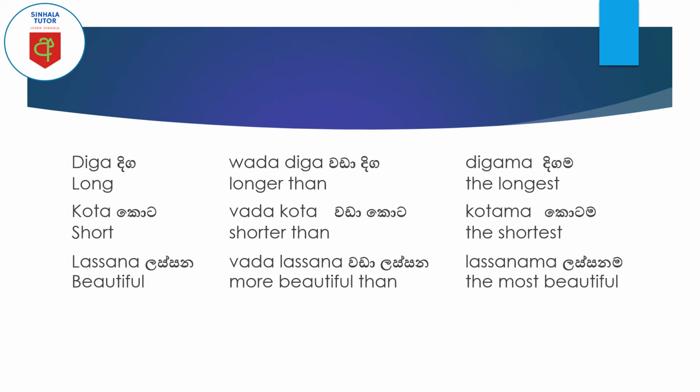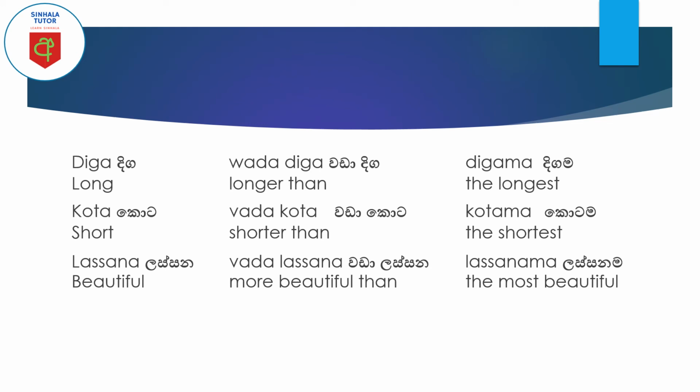If you want to say more beautiful, when you compare two beautiful things, you call it vada lassana. And the superlative, the most beautiful, in Sinhala is lassanama. As I said, the ma sound is coming.